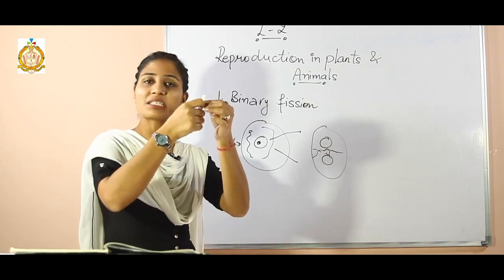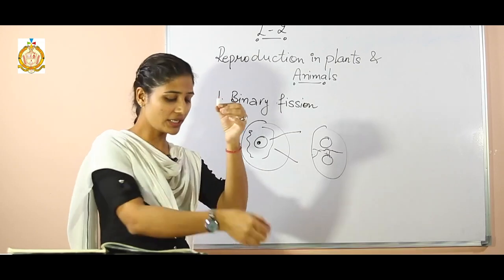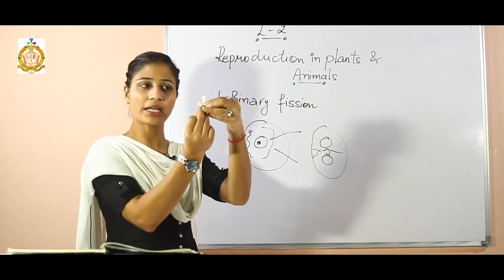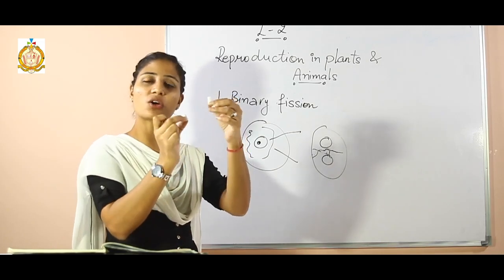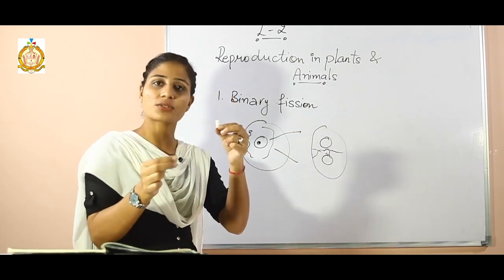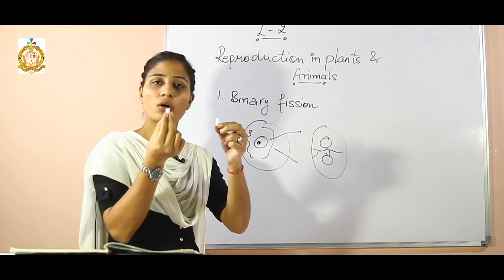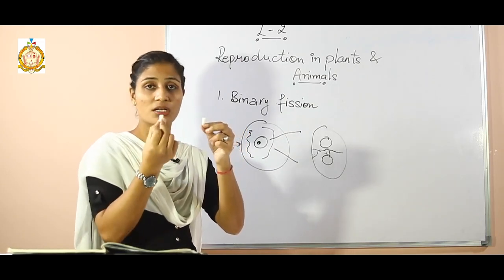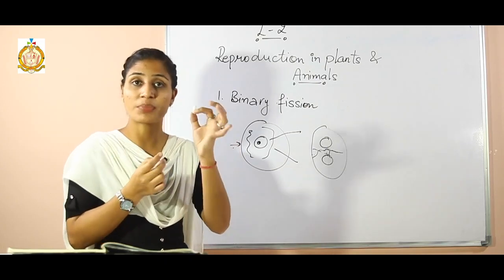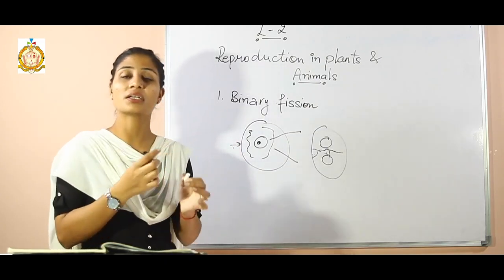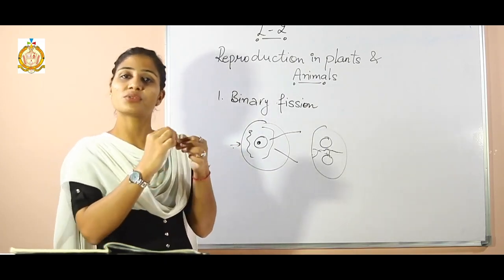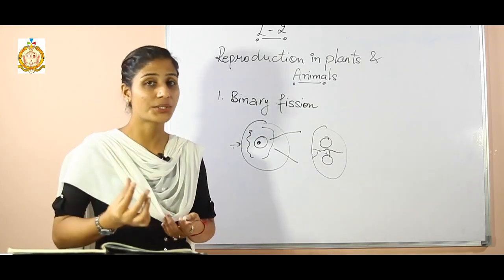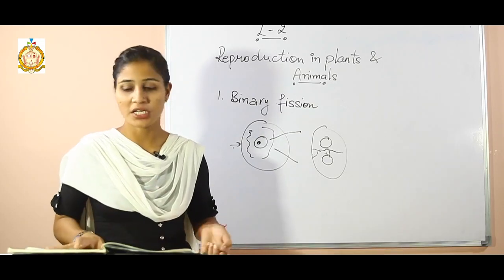We are able to separate this newly formed stem from this one plant, and when we separate it and place it in the soil, it will also give birth to a new plant. So that is known as the budding process. The buds appear on the plant, you are able to separate them, and when you place them in the soil, they give the formation of a new plant. So that is the budding process.